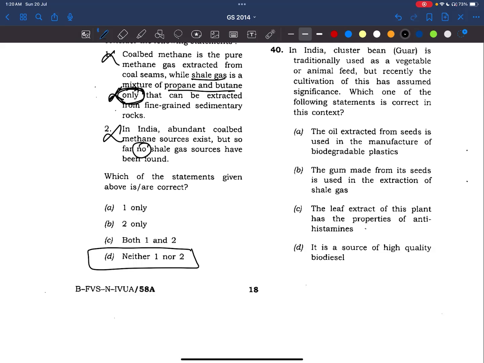Shale gas has been extracted from the Cambay region of Gujarat. And even in the northeastern region of Assam, northeast. And the KG basin, Krishna Godavari basin. Right.